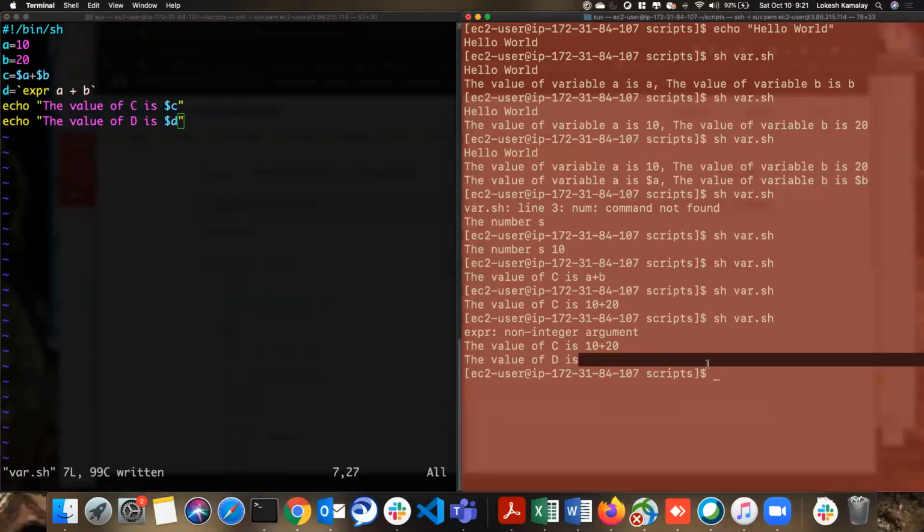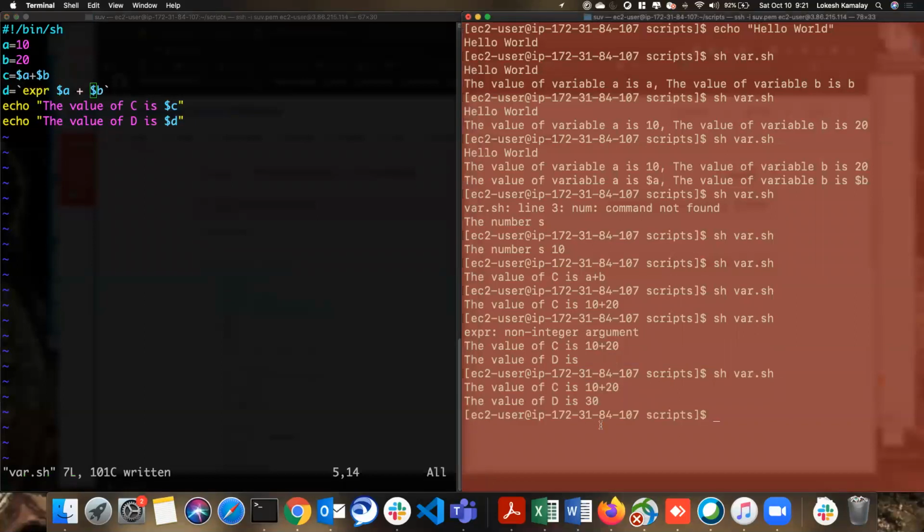Nope. It did something, because when I do it like this, it is considered a string and printed as it is. But when I do it like this, it is doing something. It printed nothing here, right? So I still need to add the dollar symbol over there, because it is not a regular thing, it is a variable. You see, now we got 30. That is how addition works in bash.